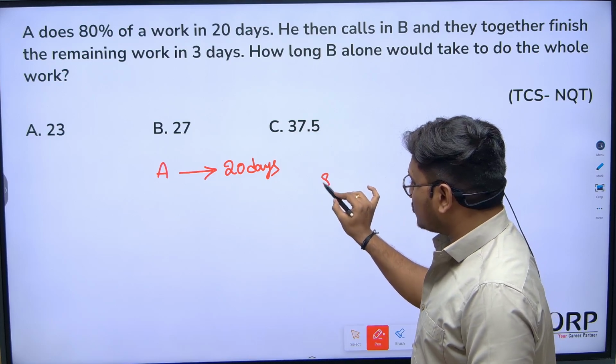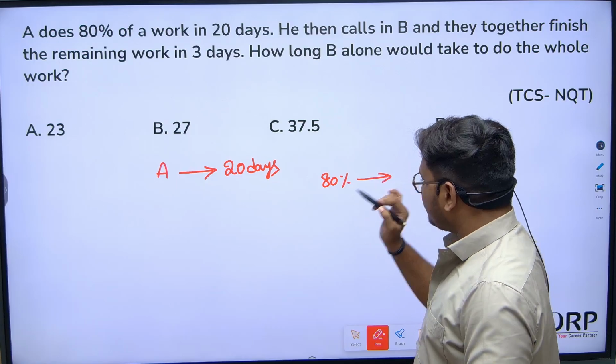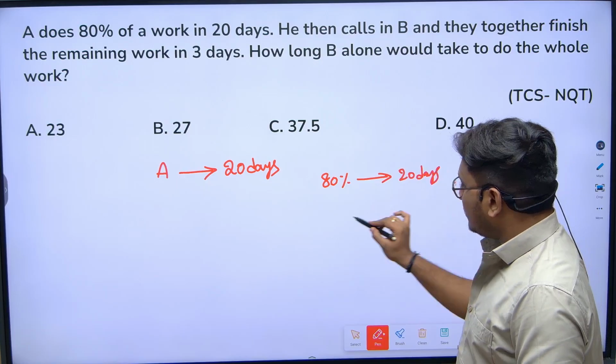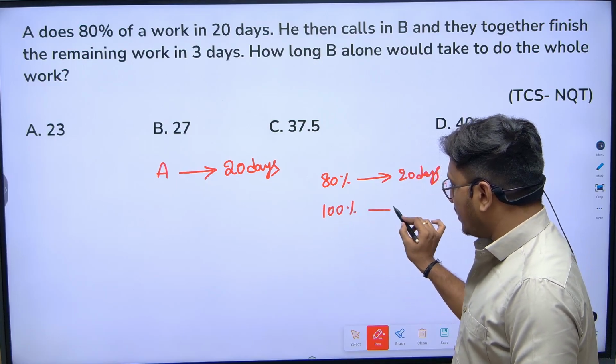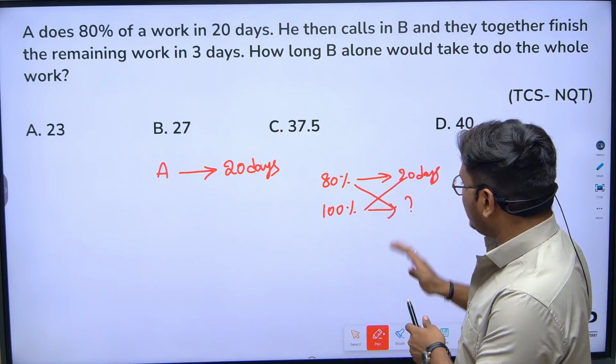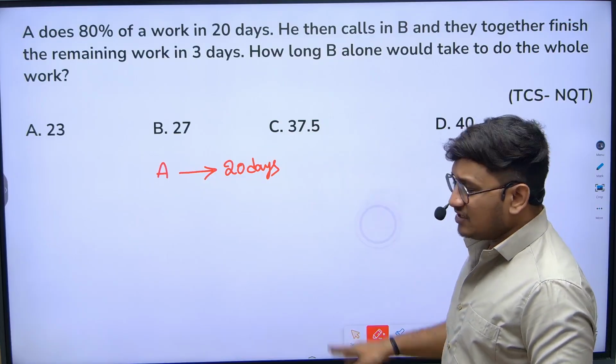What students will basically do is: 80% of the work took 20 days, so for 100%, how many days? They will do all this cross multiplication. If you are doing this, you are wasting time in the exam. I will tell you a very simple way.